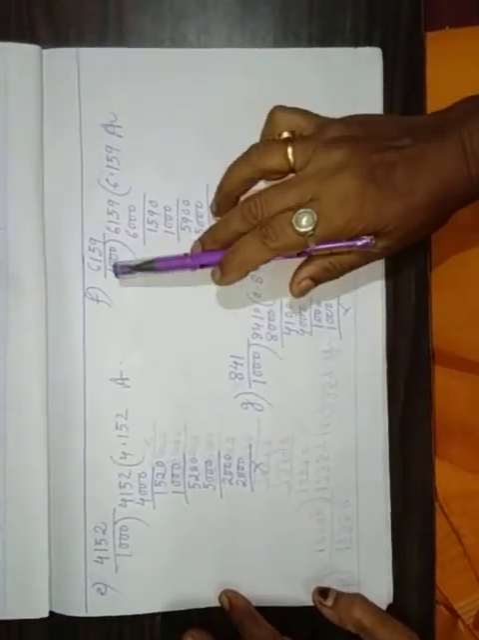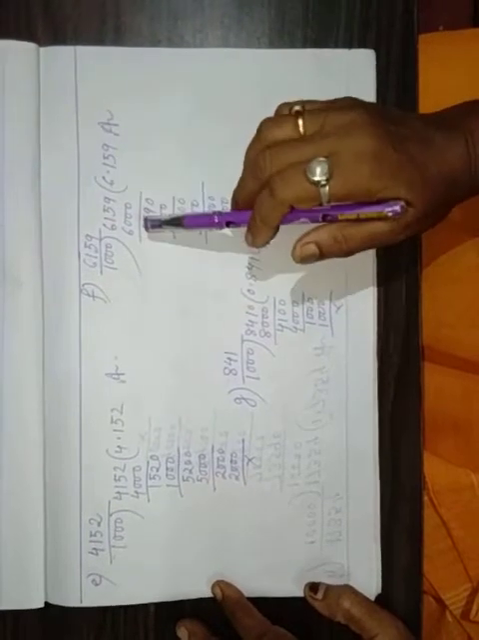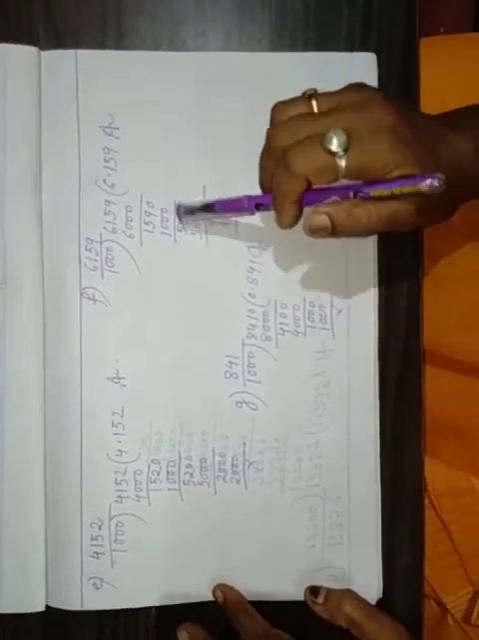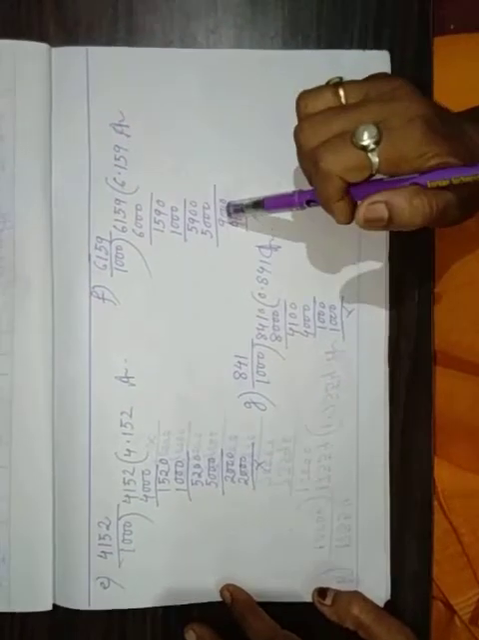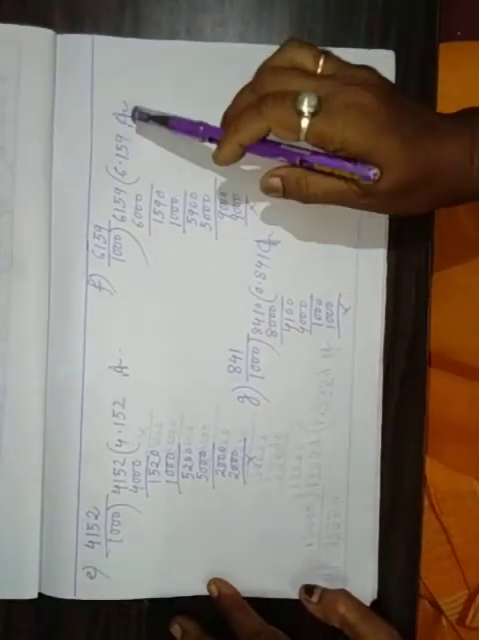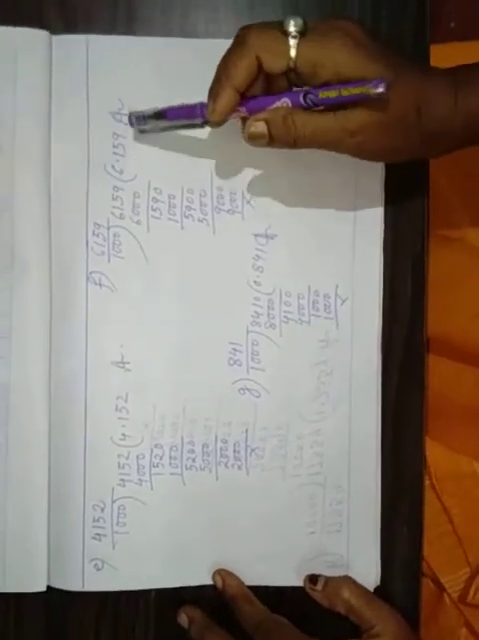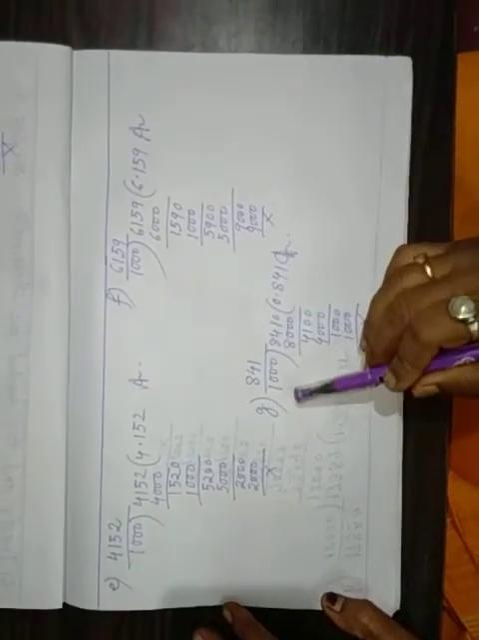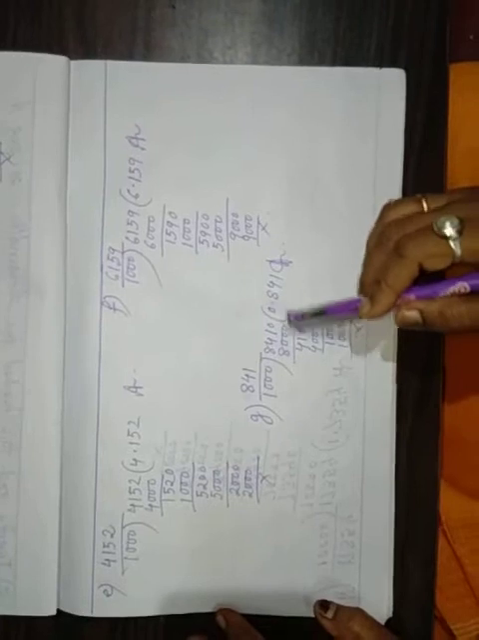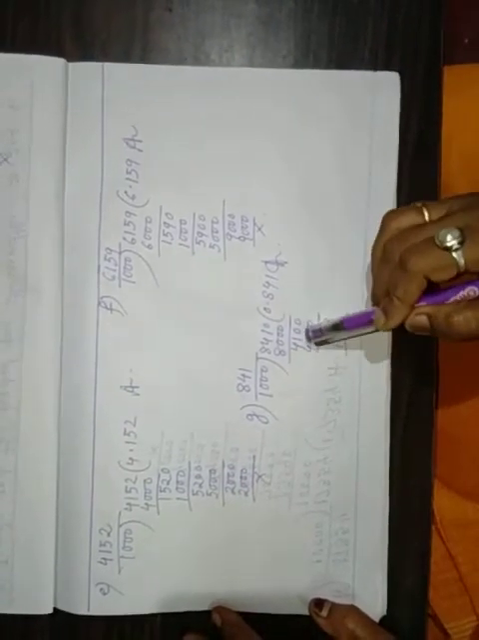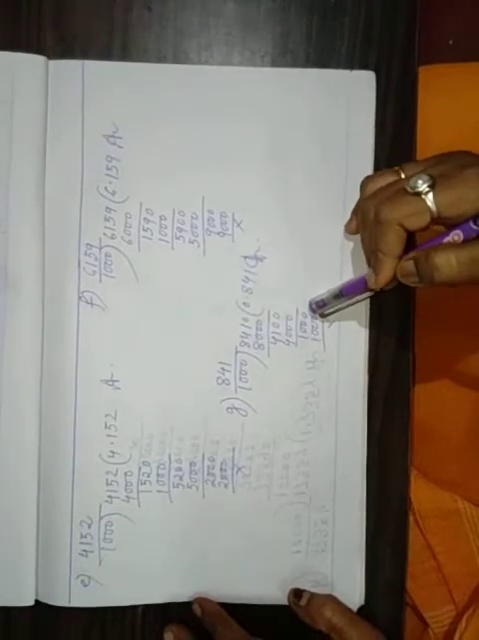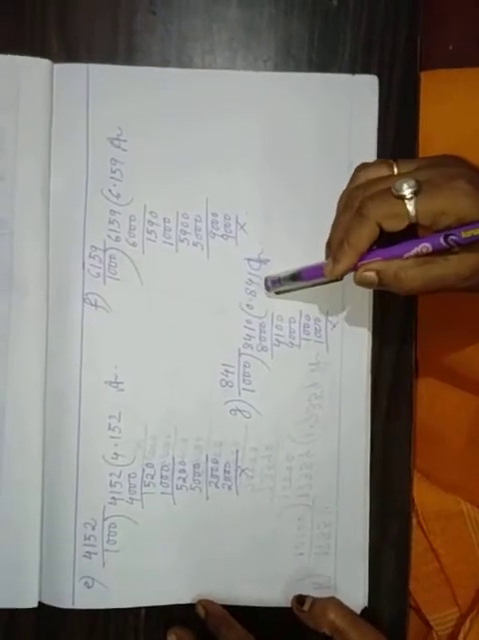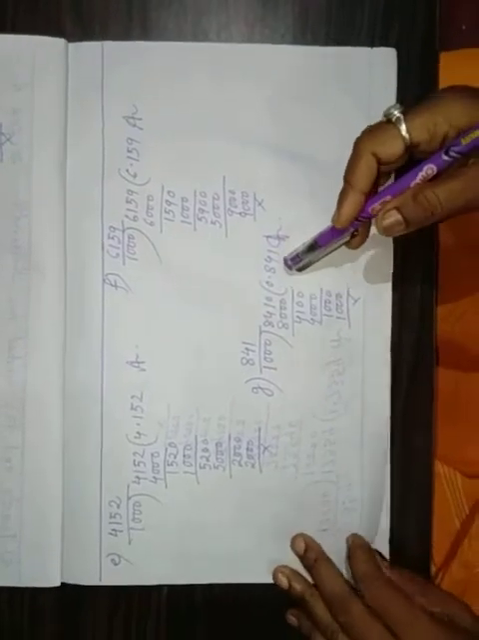F, 6159 by 1000, so the answer is 6.159. G, 841 by 1000 is 0.841.